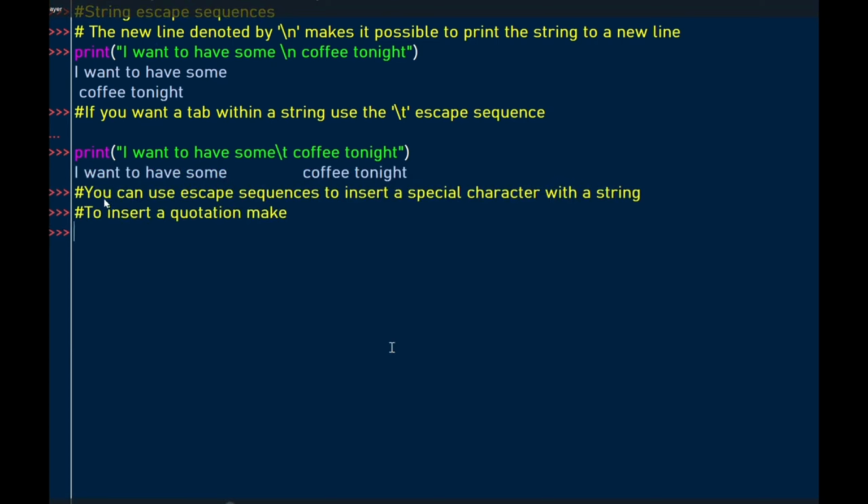Then next we look at how we can print special characters within a string. In this case, we want to insert a quotation mark. So we want to print "it's me", use the escape sequence, then we have this quotation mark we want to insert within the string. So when we hit the enter key, we have introduced the quotation mark here, it's me, by using the special character or escape sequence.